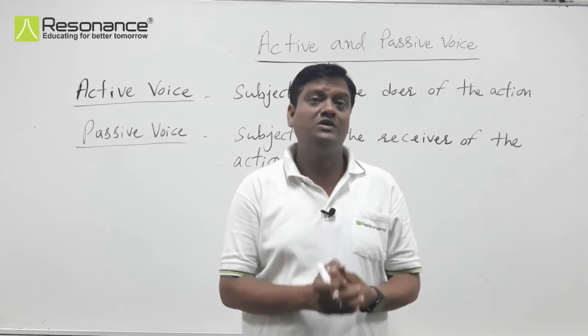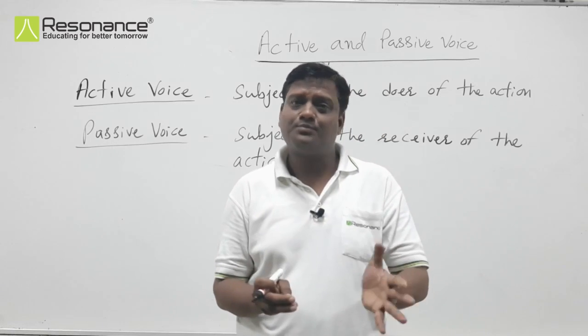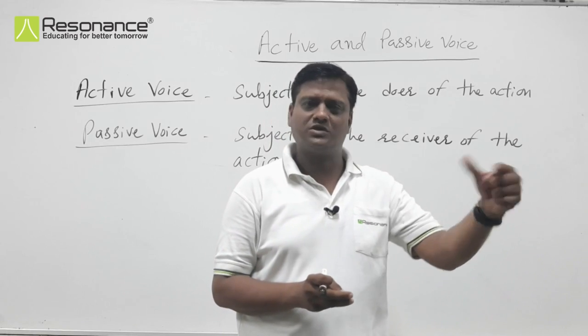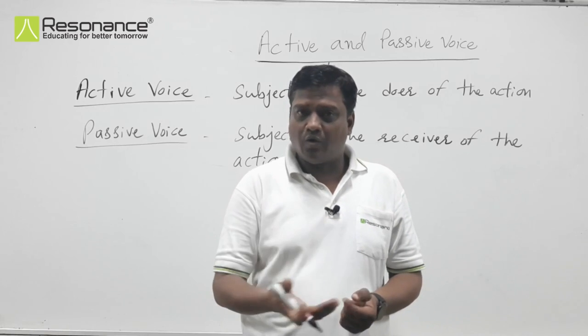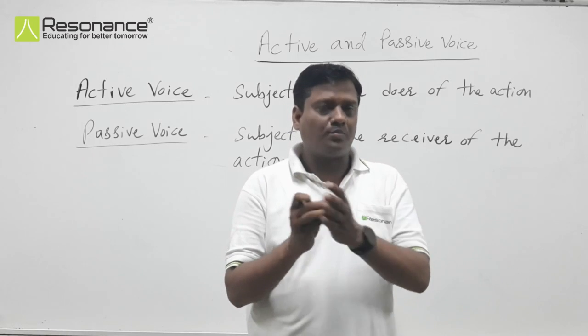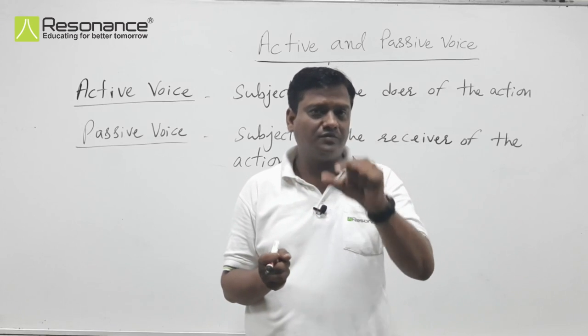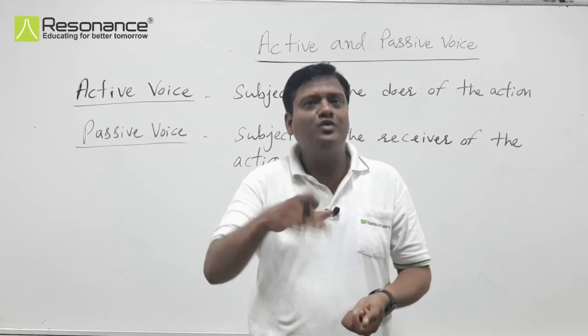I think clothes are important to us. Washerman is only a source who washes our clothes. So, if the object, clothes, is important for us, then we will focus on the object, not the subject. So, we use passive voice.